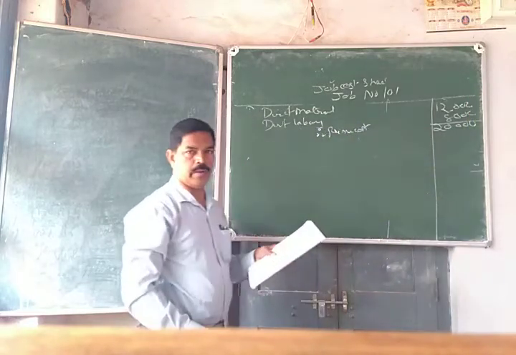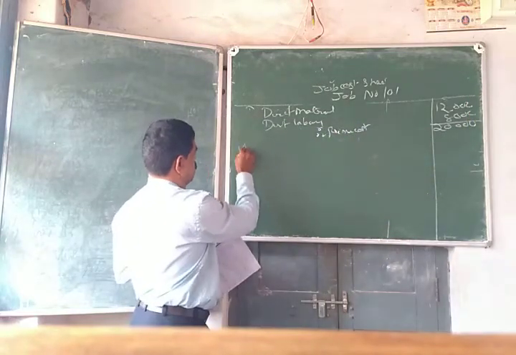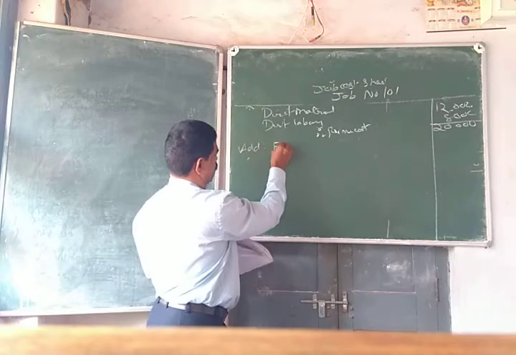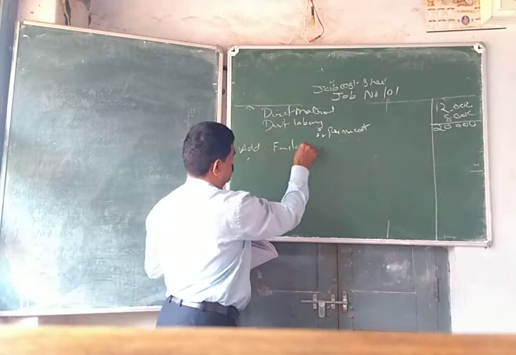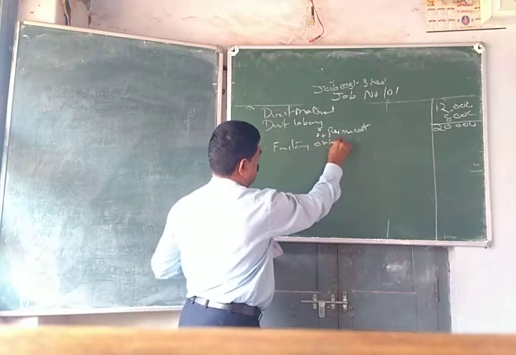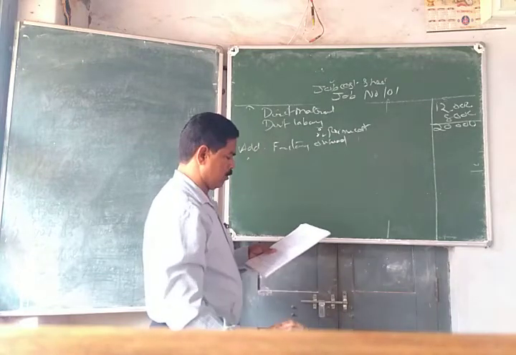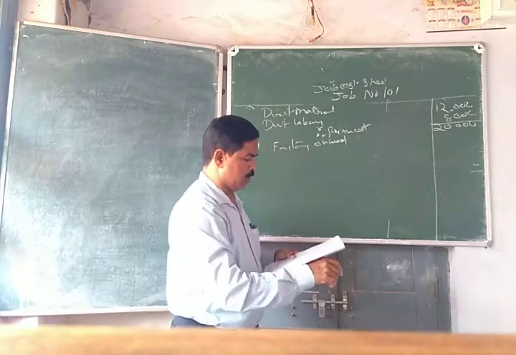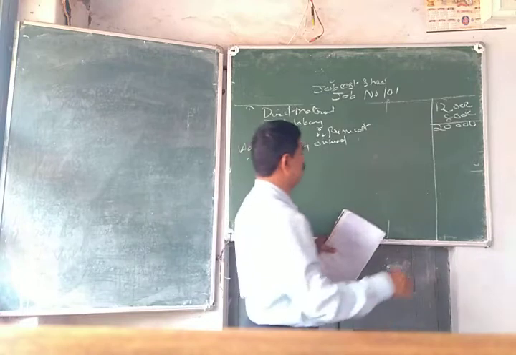Then we add to the prime cost factory overheads. Here factory overhead is not given, it is 20% on factory cost.